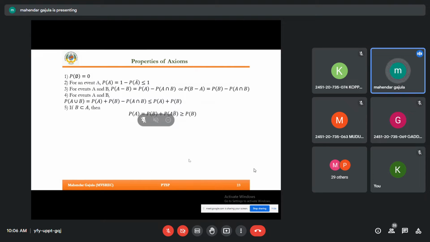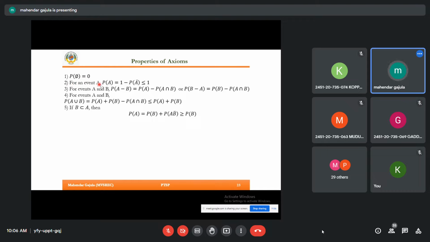Have we discussed the properties of axioms? I think no. There are 5 properties of axioms. The first property is the probability of the null set is 0. Null set is nothing but an impossible event.